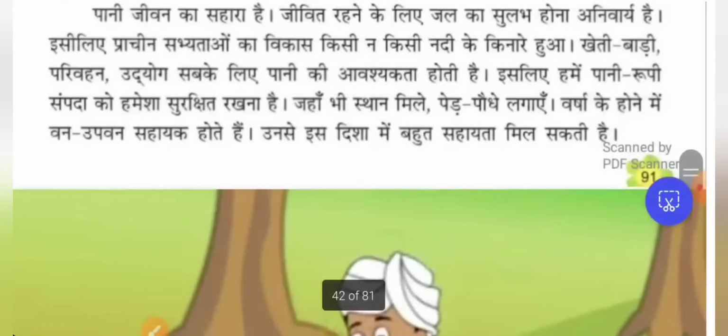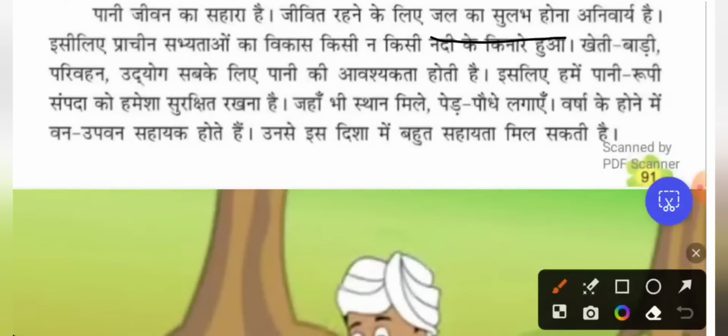पानी जीवन का सहारा है. So water is a support for life. जीवित रहने के लिए, to be alive, जल का सुलभ होना अनिवार्य है. So it should be accessible. We should be able to access the water. That is very mandatory. अनिवार्य means mandatory. What is mandatory for us to live? Yes, water is a very big support system in our life. So we should have the balance in this so that everyone is accessing the water. सुलभ means accessible. अनिवार्य, it's important.